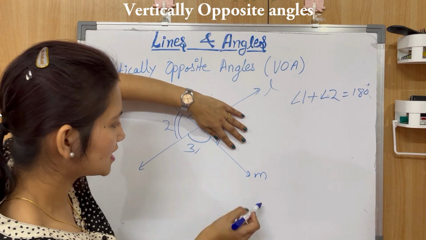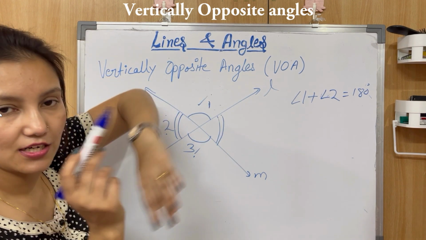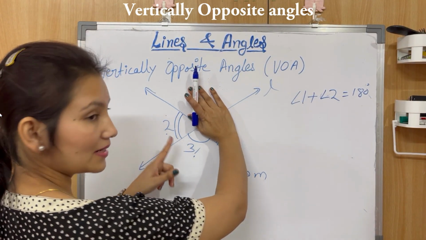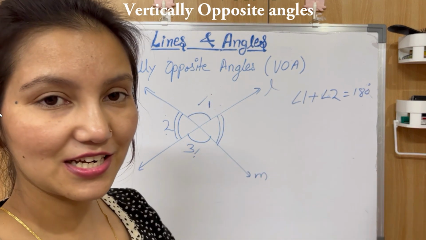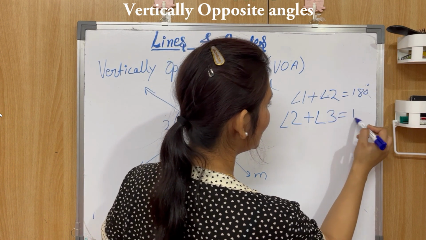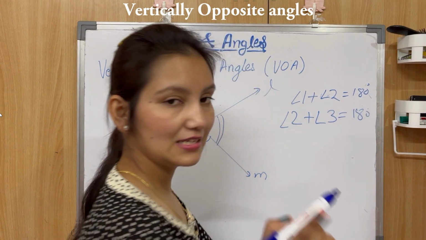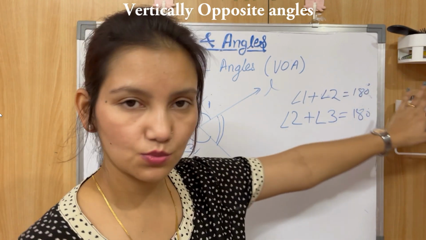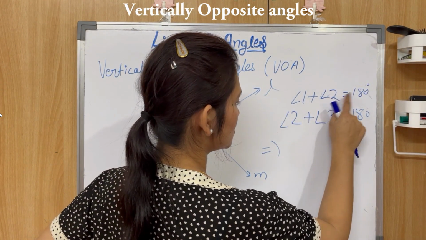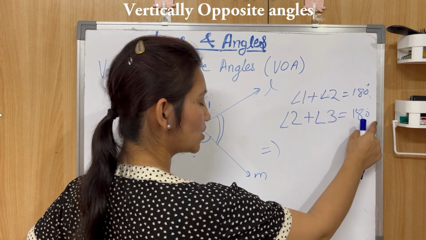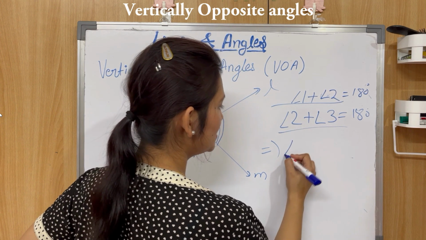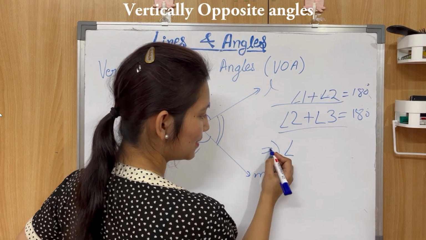Now let's talk about this straight line. Angles 2 and 3 are forming again a linear pair, because they are again standing on a line. So angle 2 plus angle 3 is 180 degrees because they are also forming a linear pair. Now 1 plus 2 is 180 degrees, and this is also equal to 180 degrees, which means that this side is equal to this side.